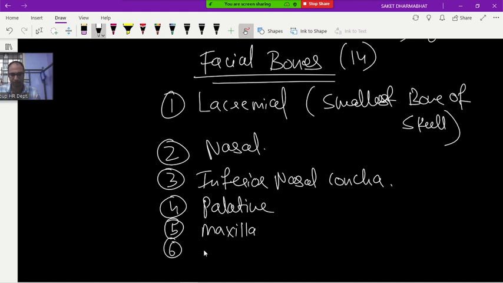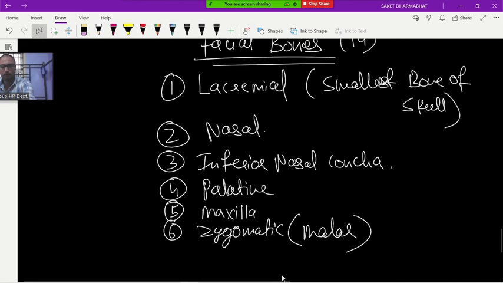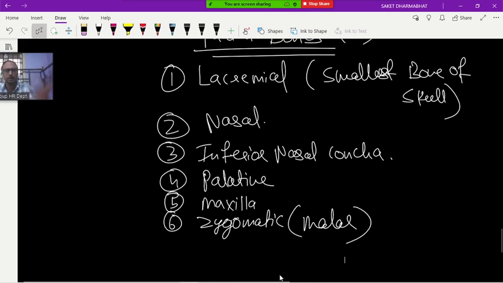Zygomatic. Zygomatic is also called malar. The film that came in Malayalam, Malar, something. What is the name of that film? Premam. In that one, the song was there, Malare. Have you heard that song?